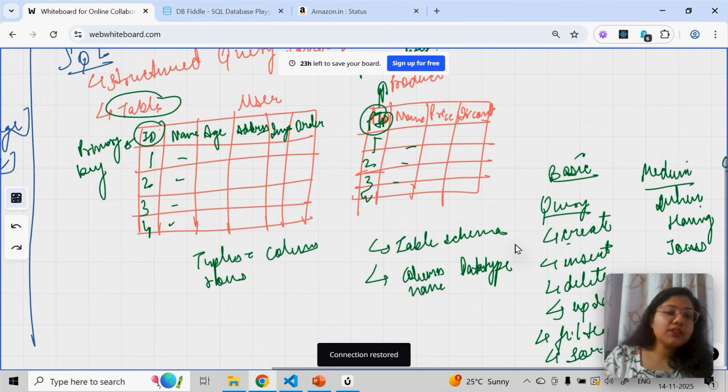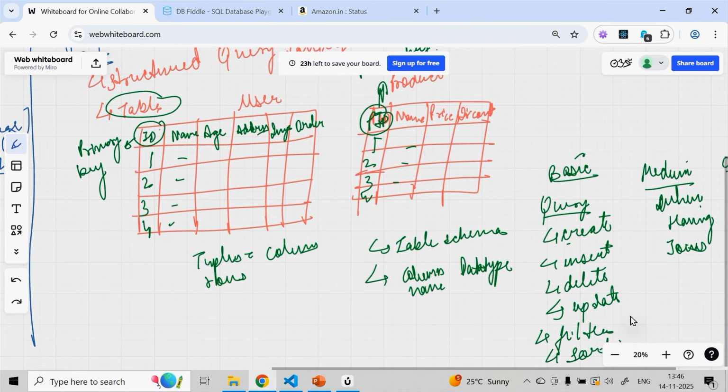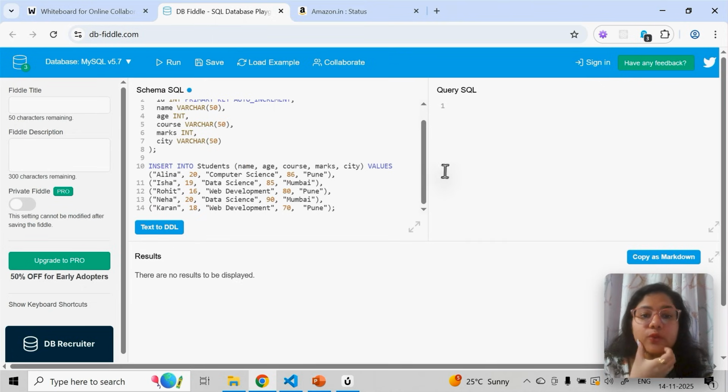Okay. Now what is our next task? Next task is to perform these queries. Okay, firstly I'll show you how to get the data from the table. Okay, how to select the data from the table. Let's keep it here, select. How to get, how to retrieve. So whatever data I have added, I want to see it.